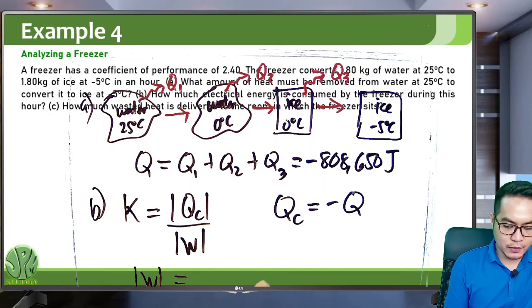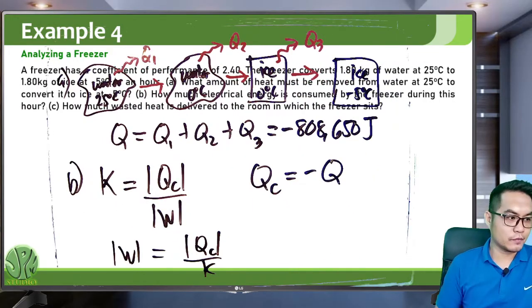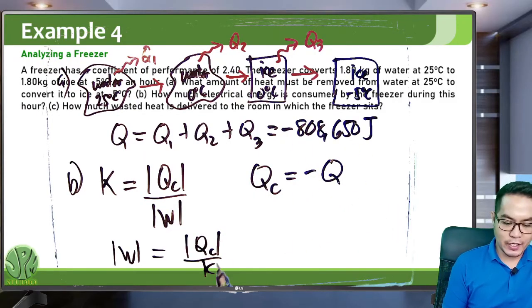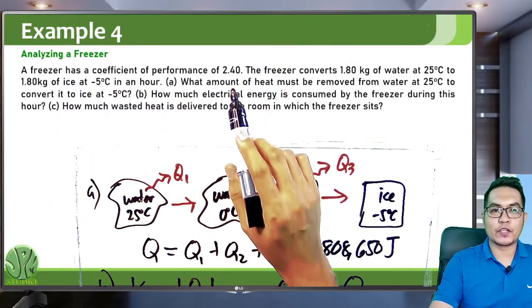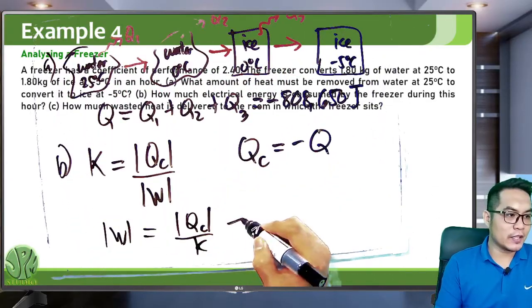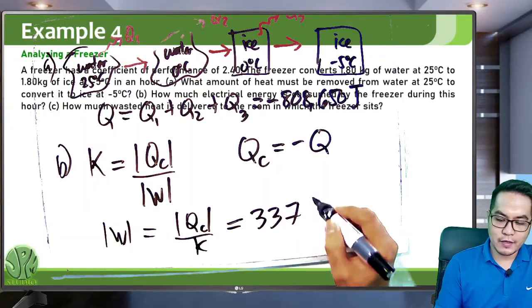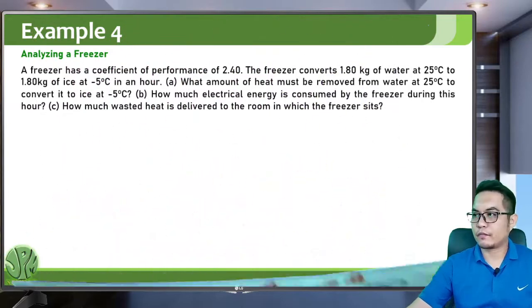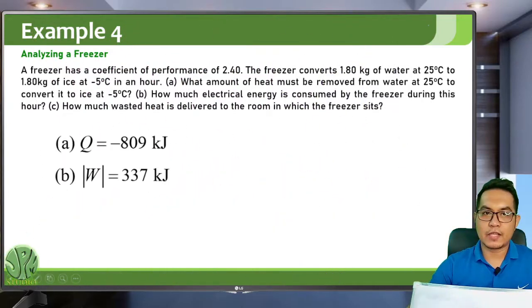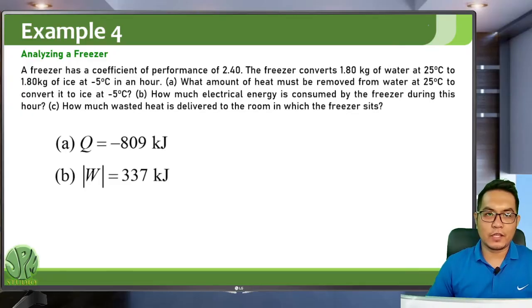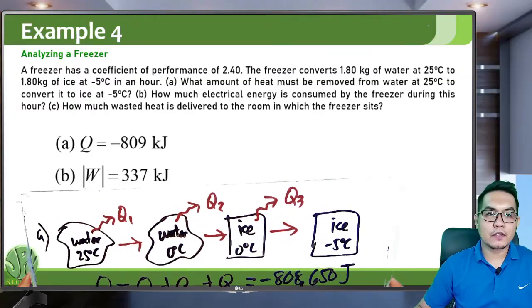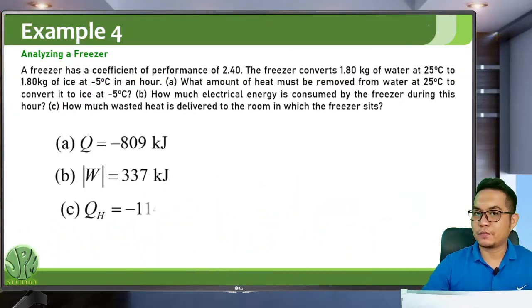The work is just equal to QC over K. QC is the positive version of that, divided by K, the coefficient of performance, 2.40, and you will get a value of 337 kilojoules. That is the answer for this problem. For letter A, it's negative 809 kilojoules, which I just rounded up, and you have 337 kilojoules.